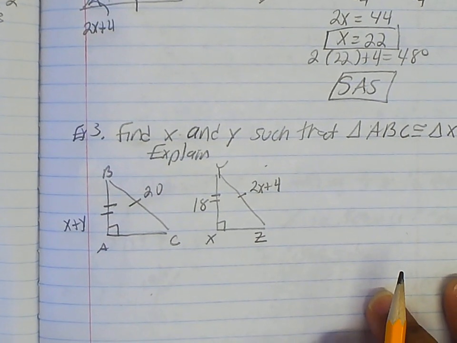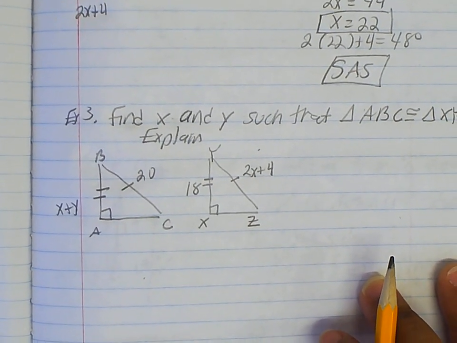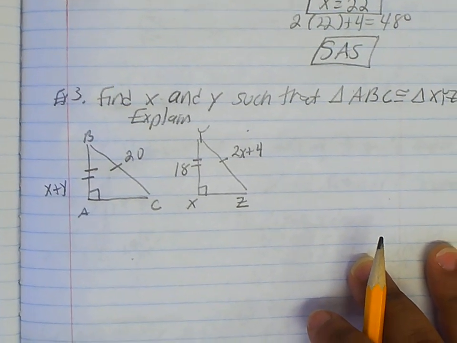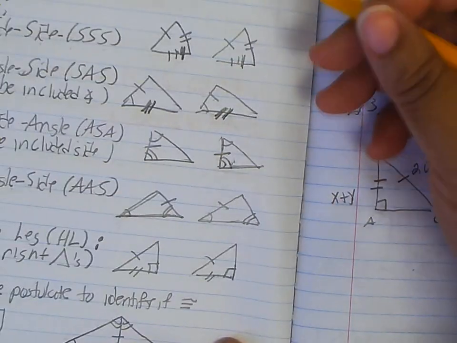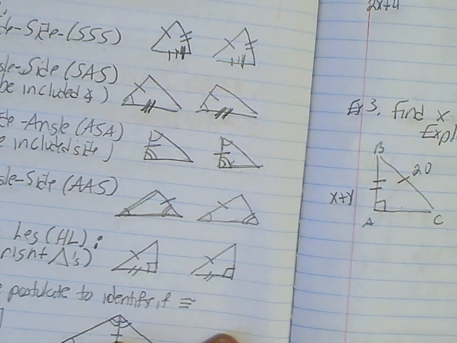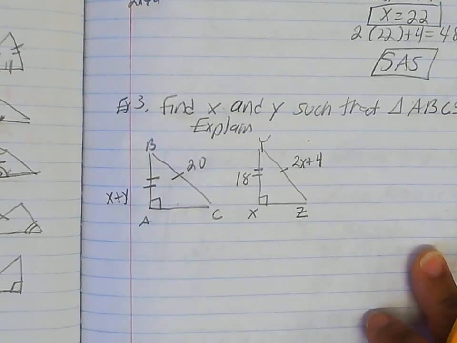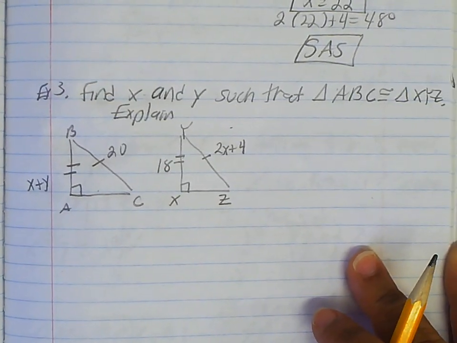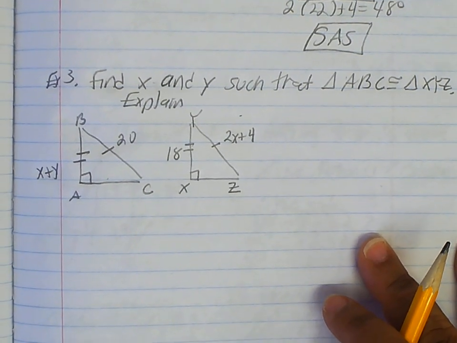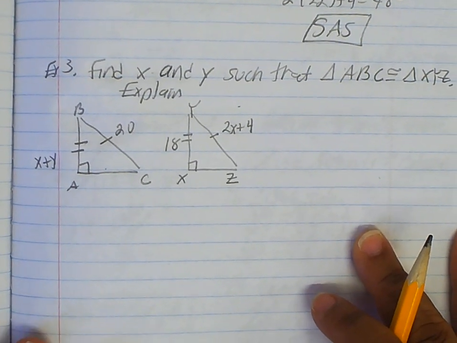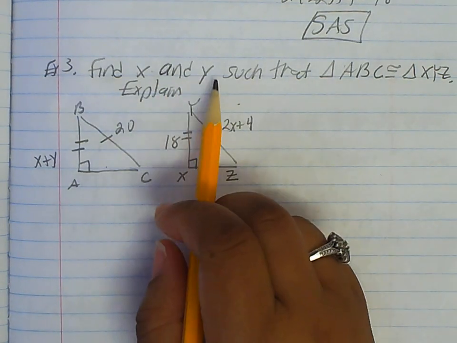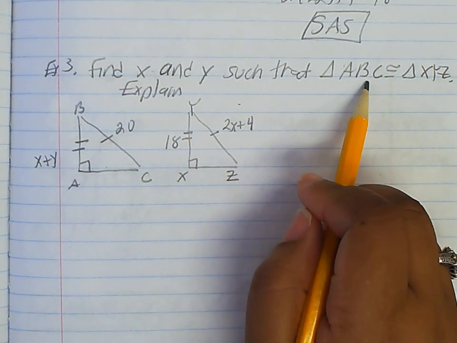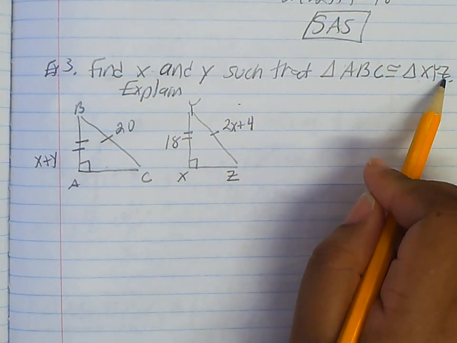All right, last example, and then like I said, I am going to post that PowerPoint. It has a lot more examples of just going through these types and recognizing them, because some students have a hard time with that. All right, example 3, let me get it where you can see it. All right, it says find x and y such that the triangle ABC is congruent to triangle XYZ, and then explain.